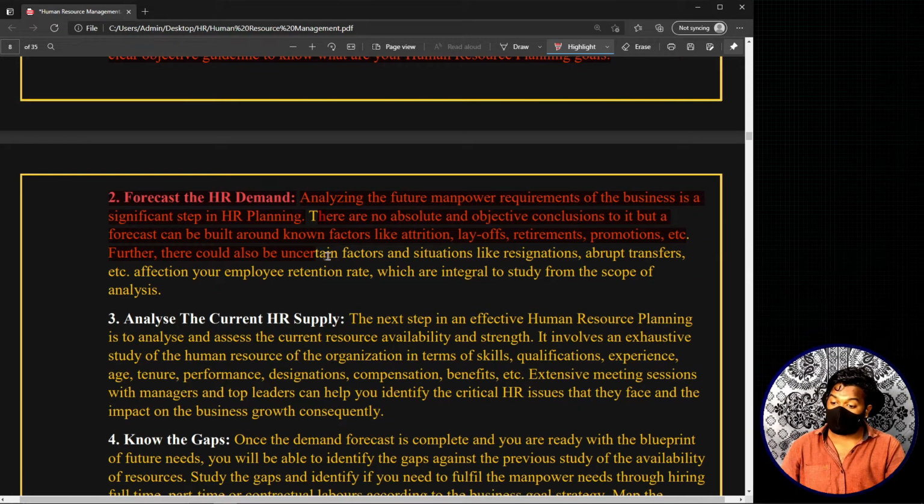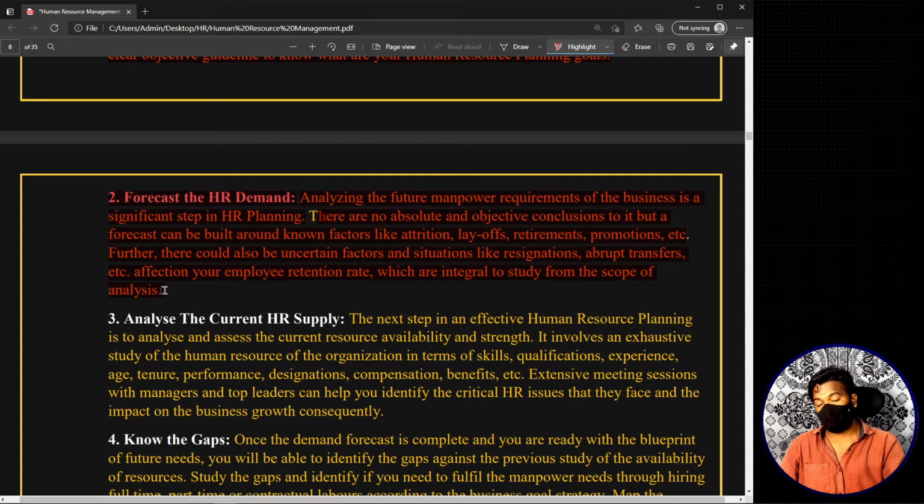Further, there could also be uncertain factors like resignations and abrupt transfers, affecting your employee retention rate, which are integral to study within the scope of analysis. So from this theory part on forecasting HR demand, the next thing you do after you are clear with your objectives is forecasting the human resource demand.